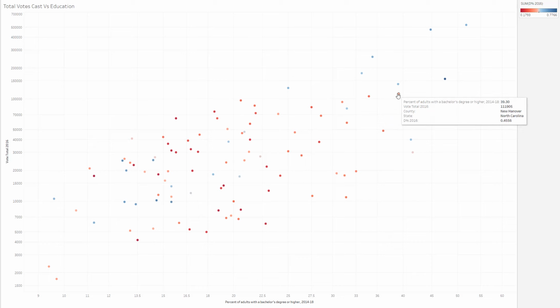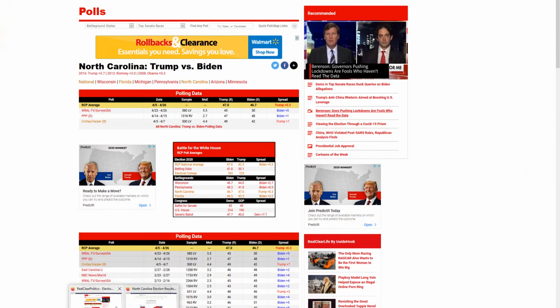New Hanover County has 111,000 votes. So these are big, swingy, potential places for Democrats to make gains. In terms of the rural vote, Trump could be maxed out.